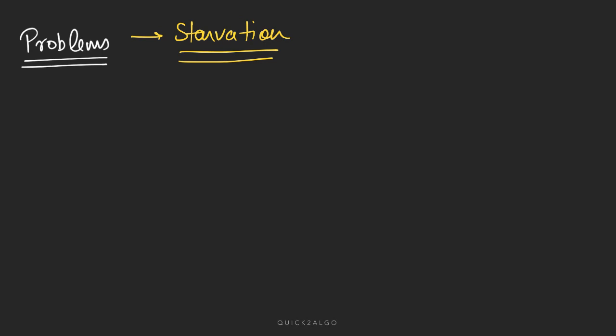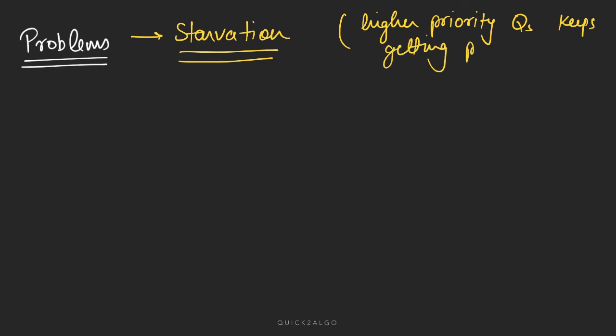See, what happens is that suppose higher priority queues keep getting processes. Say system processes keep on coming. Then what happens to the lowest priority queue, a batch queue? This process will keep on waiting. So it will lead to starvation if the higher priority queue keeps getting its processes. So it may lead to starvation.